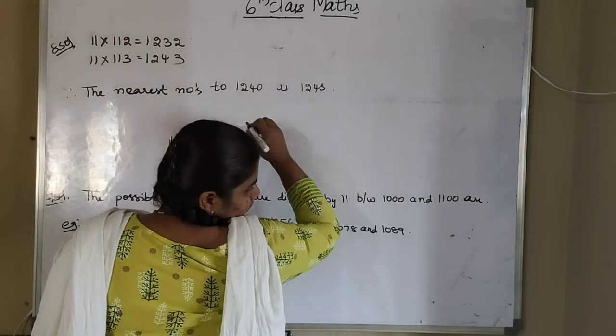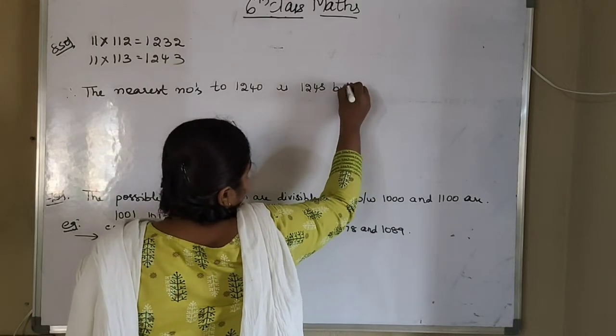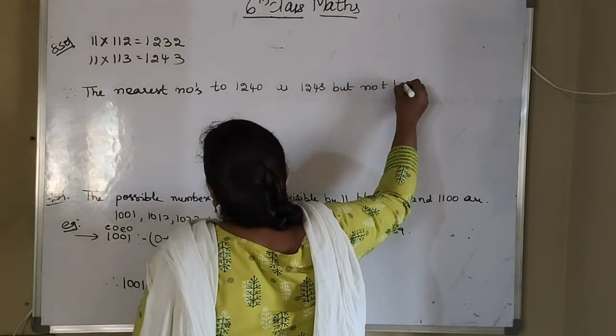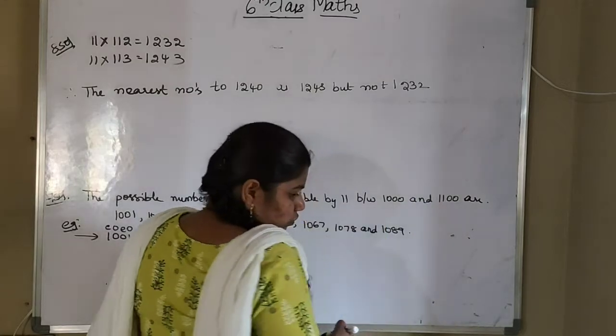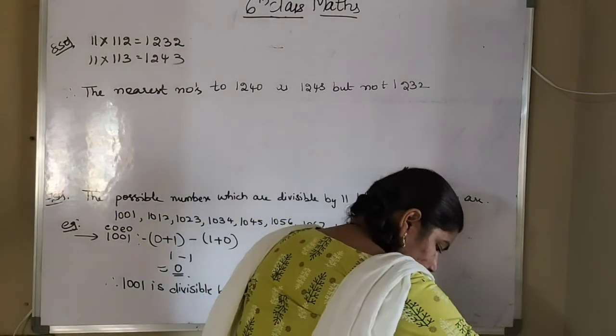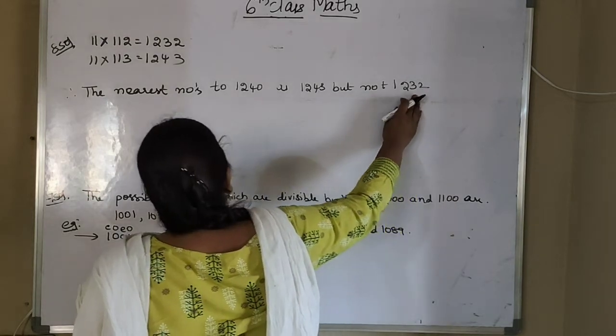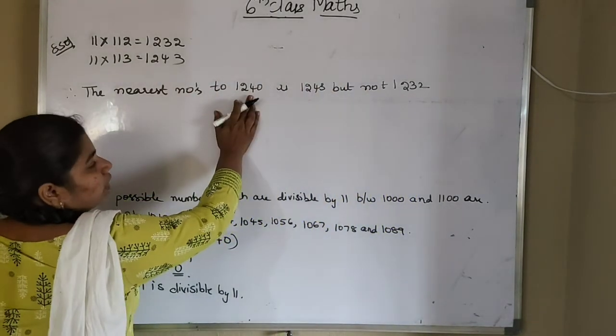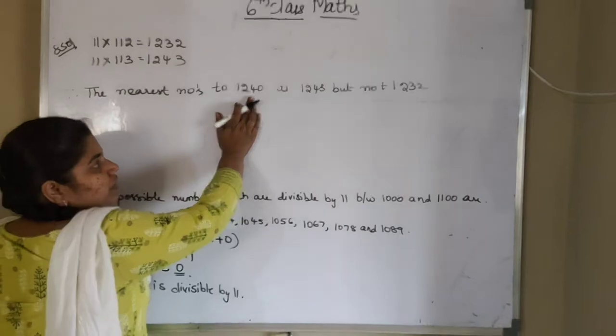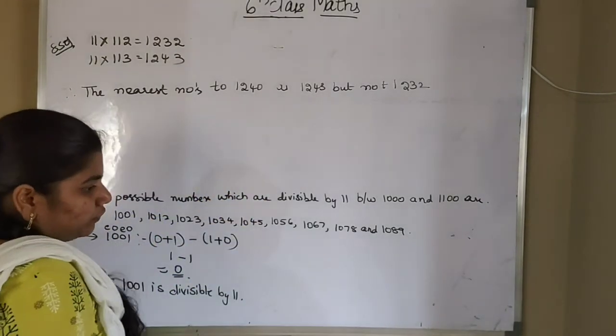1243, but not 1232. So this is not a nearest value for this. This 1232 is not nearer to 1240. So what is the nearest value? That is 1243.